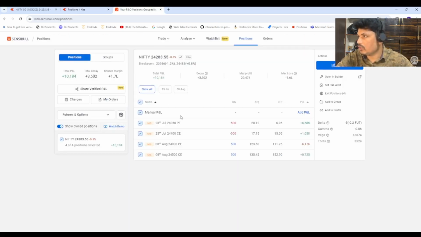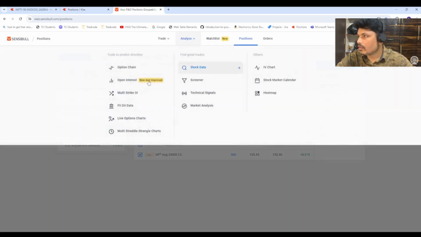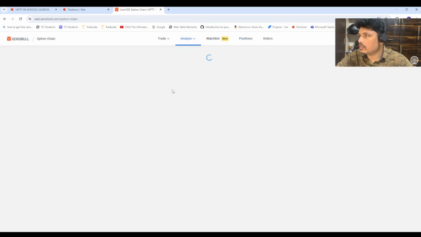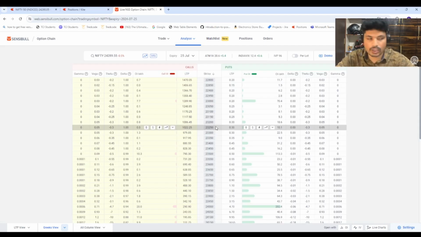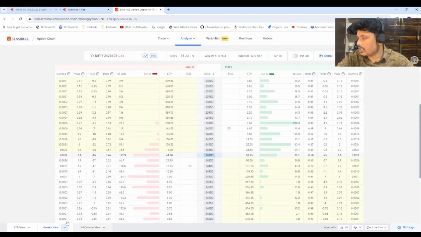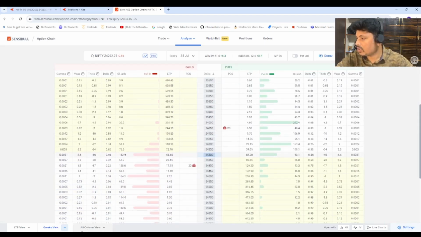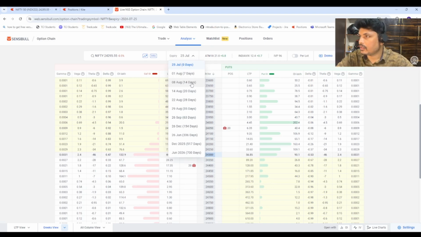If I go to the option chain, the option chain is mismatched now. If the market is coming down, I have more chances of my M2M loss getting reduced. Let's go to Grix. If you can see this one, the buy value, August 8th.